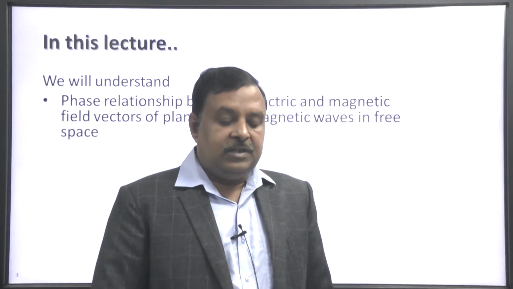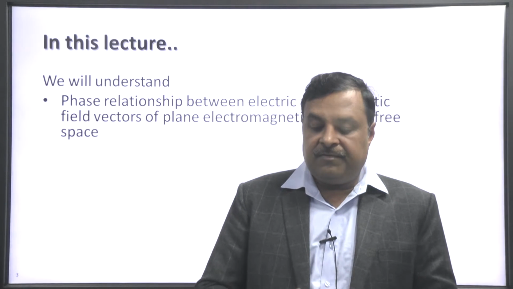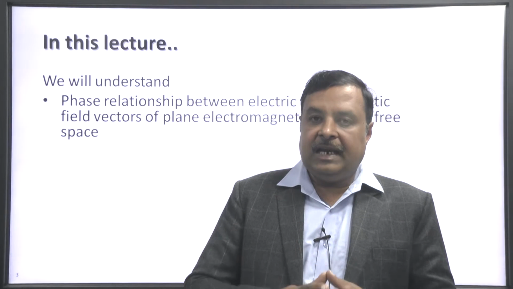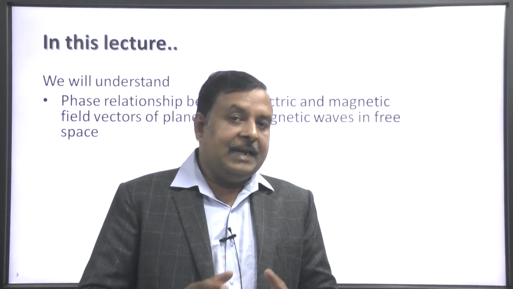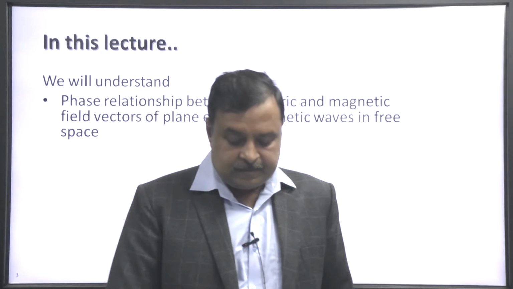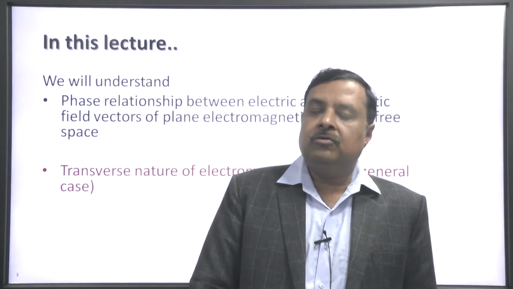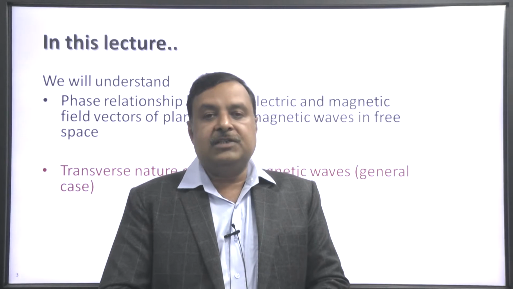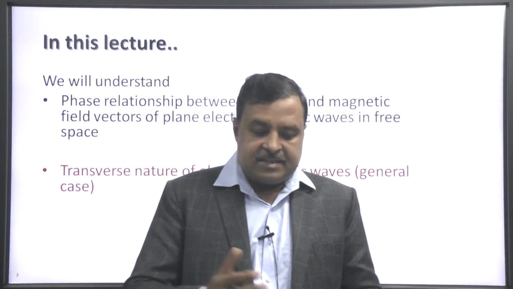So, in this lecture we will understand the phase relationship between electric and magnetic field vectors of a plane electromagnetic wave propagating in free space. Then we will also discuss the transverse nature of electromagnetic waves in the 3 dimensional general case.